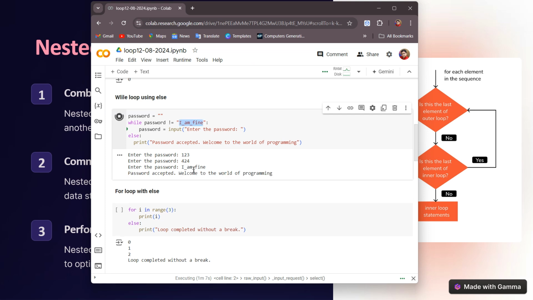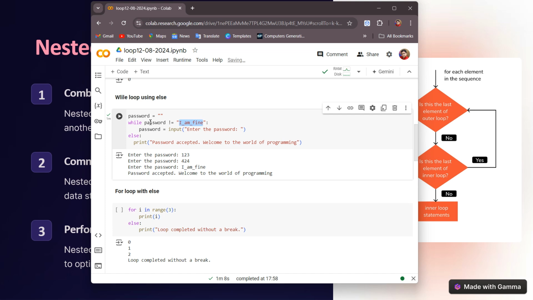You will see that now the loop is being executed, and no work I have given here. It will come out of this, and here in the last else part, I have written password accepted. Welcome to the world of programming. This is printed. This is how the while loop is working.